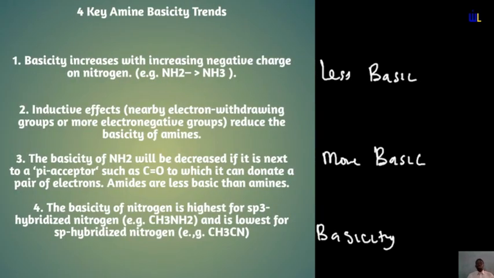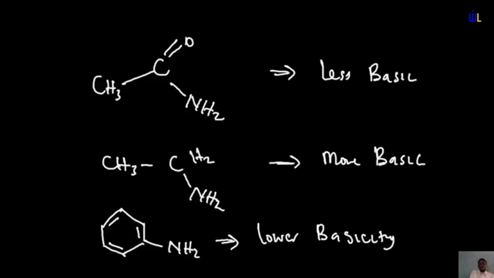And the final point is that the basicity of nitrogen is highest for sp3 hybridized nitrogen. What is an sp3 hybridized nitrogen? It is simply a nitrogen atom that only has single bonds, while sp2 would have double bonds, and sp would have triple bonds. So I said the basicity of nitrogen is highest for sp3 hybridized nitrogen. I take it again. sp3 hybridized nitrogen is nitrogen with only single bonds. Let me put that on the screen so that we all can see it.